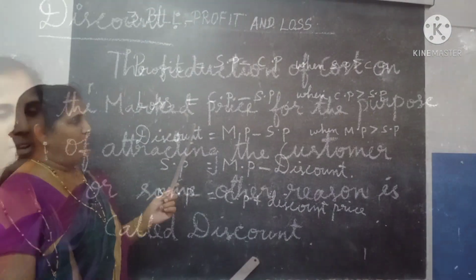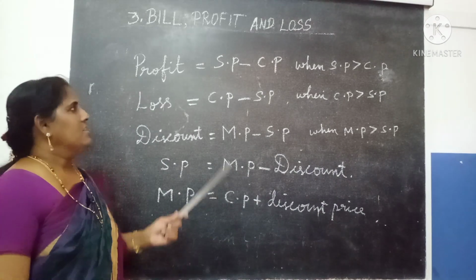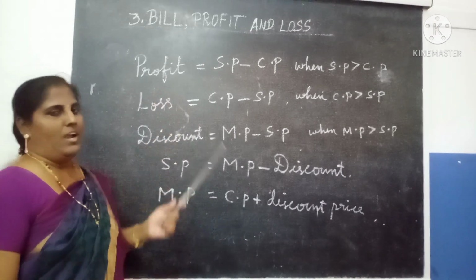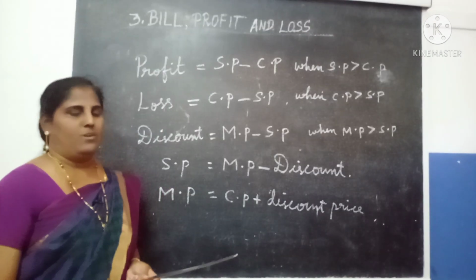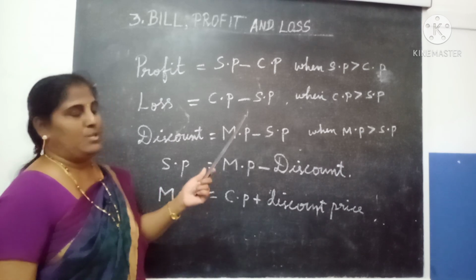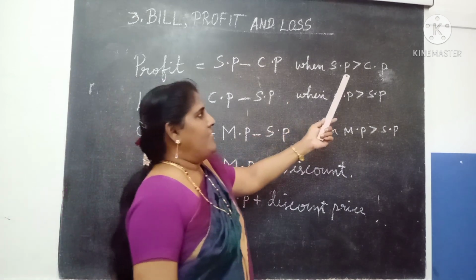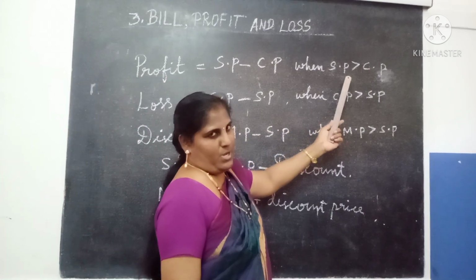The amount which is the reduction on the marked price is called the discount price. Now to learn some important formulas. First one, profit. Already told you, if SP is greater than CP, then we have to find out the profit.